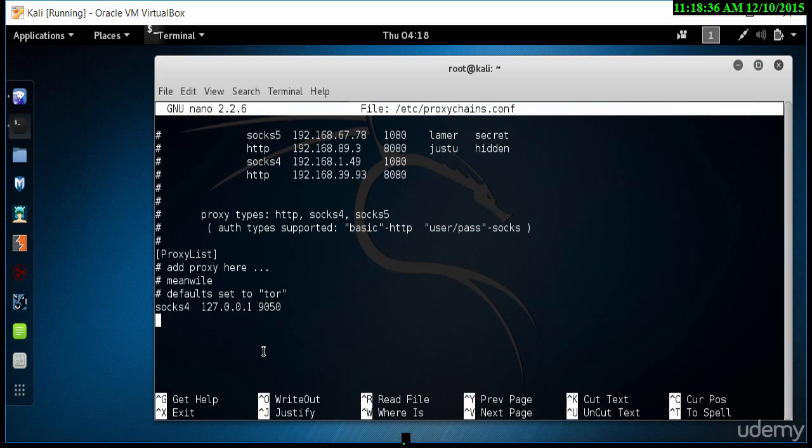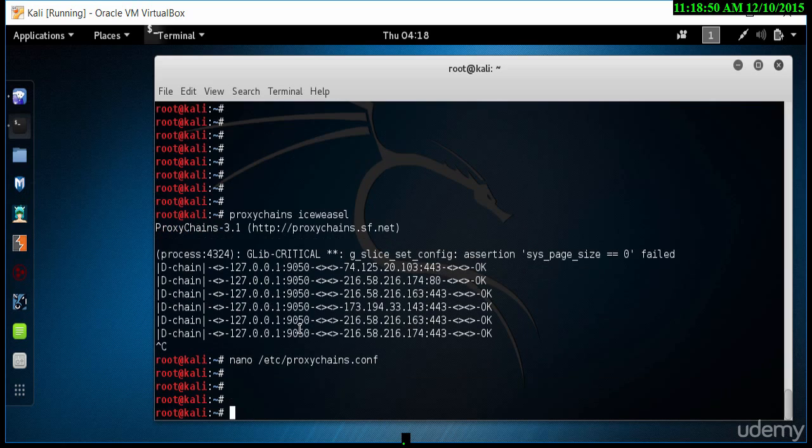So now we've seen how proxy chains are used with iceweasel, and basically command wise all you need to do is type in proxychains and the program that you want to run, and that's as simple as that. So proxychains iceweasel would open up iceweasel with proxychains, and if you're using NMAP, we type in proxychains nmap, and that would enable proxychains in NMAP as well.